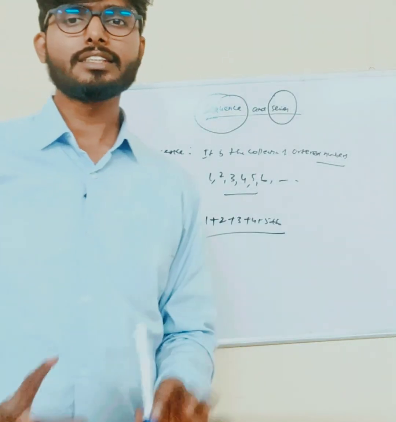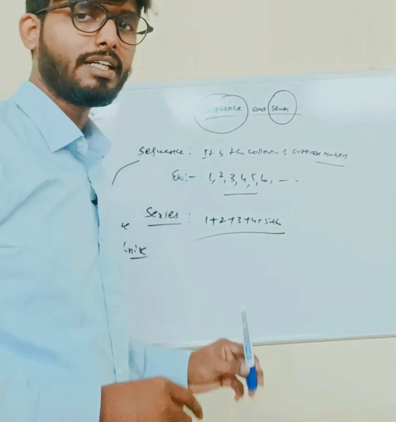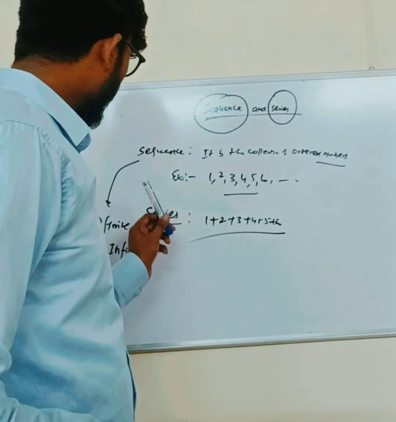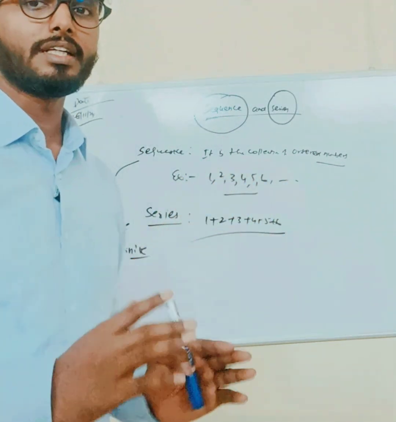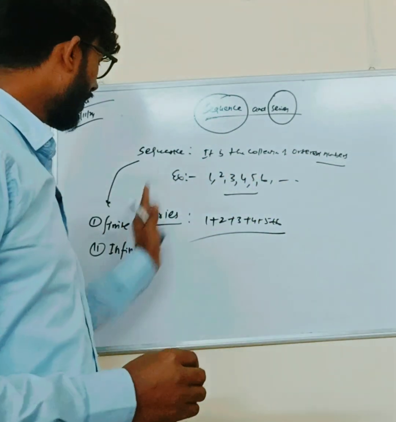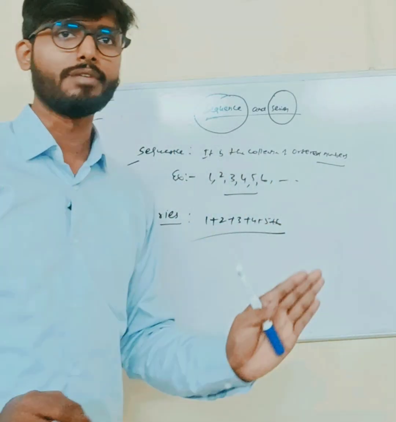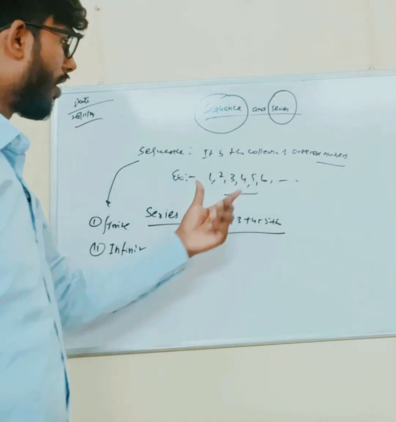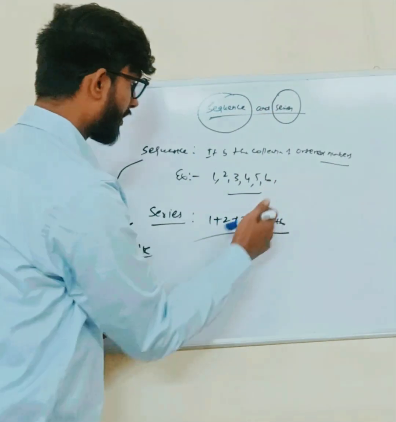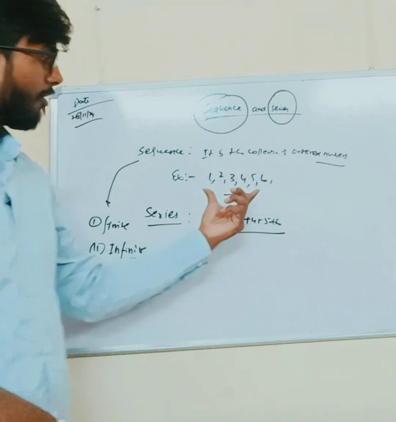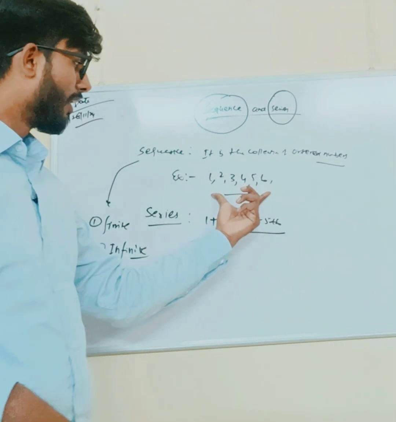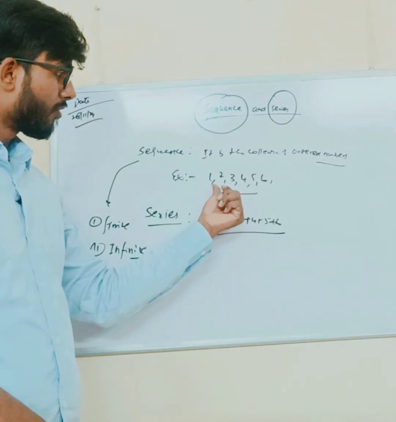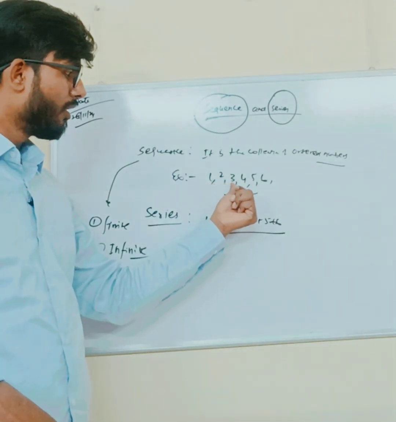A finite sequence is a sequence having a finite number of terms. From the first example of the sequence, we can easily figure out whether it is finite or infinite. You can see 1 2 3 4 5 6.